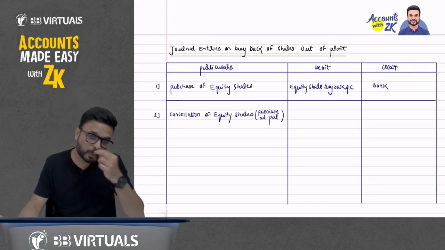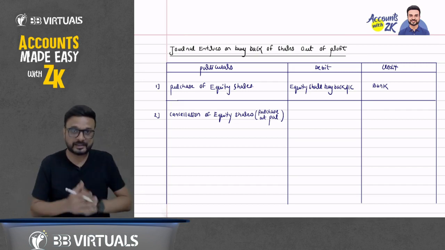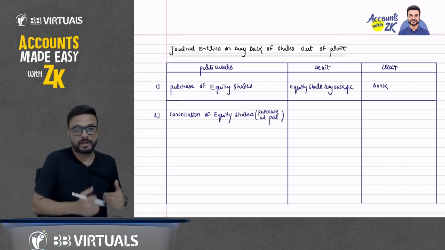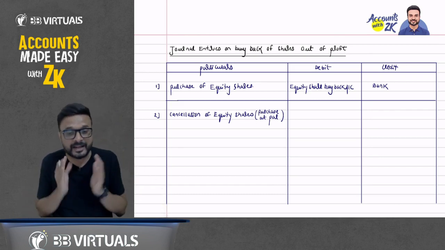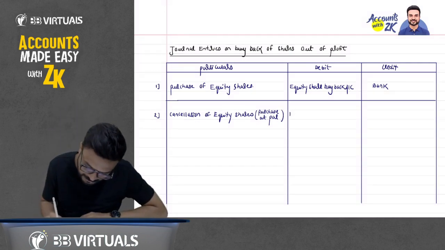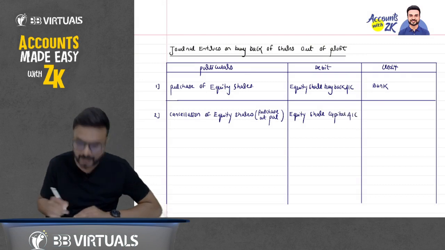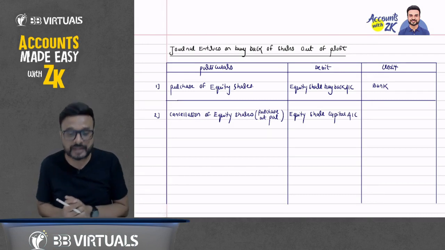Now what do we have to do? The cancellation of it. I have purchased the shares, now I have to cancel them. When we cancel the share, equity share capital will go down. You know that a decrease in capital will be debited. So you will debit the equity share capital account.